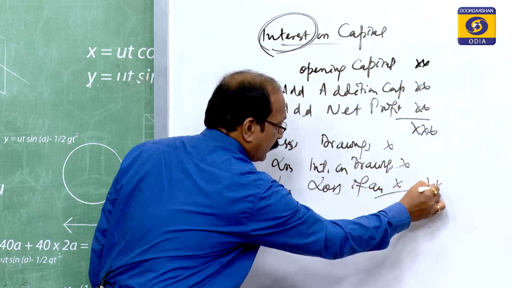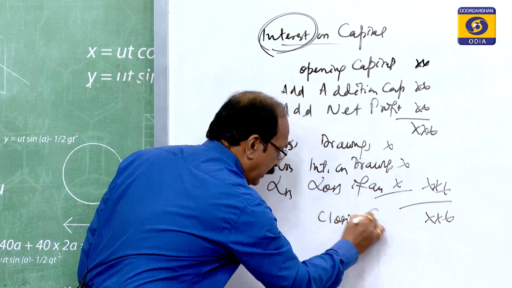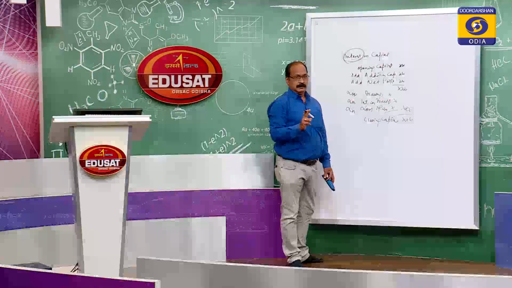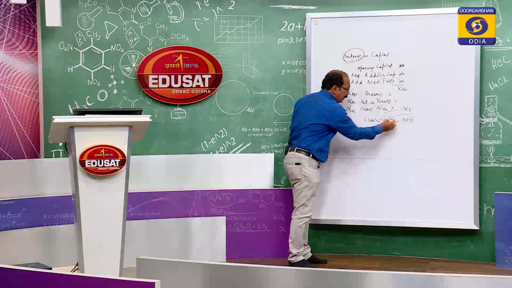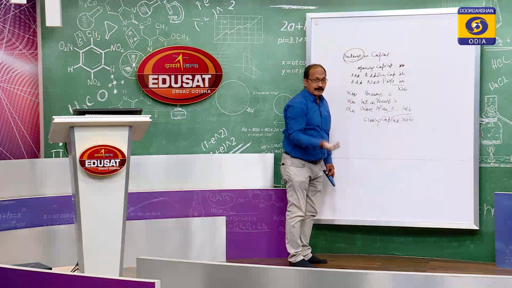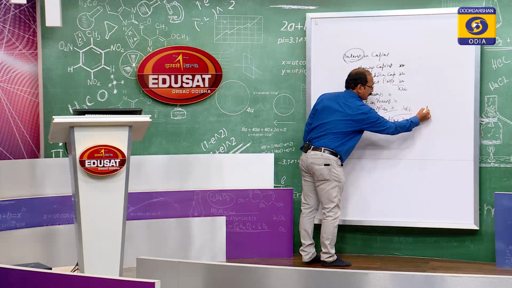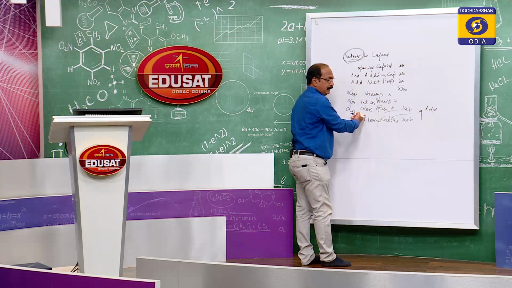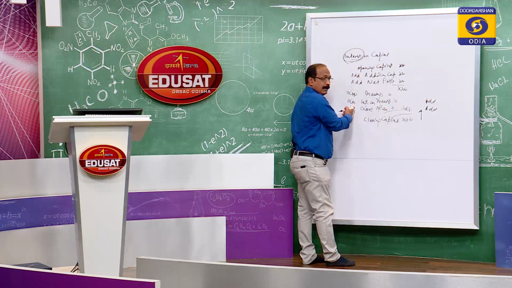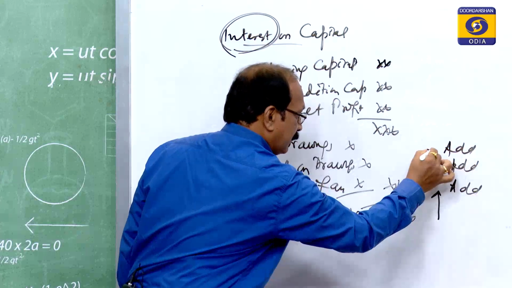All these things you have to deduct, then you will get the closing capital. So, in the question, if the opening capital is missing, then from the closing capital you have to find out the opening capital. How? Just reverse: closing capital, add loss if any, add interest on drawings, because it was less, here you have to add, then add drawings.